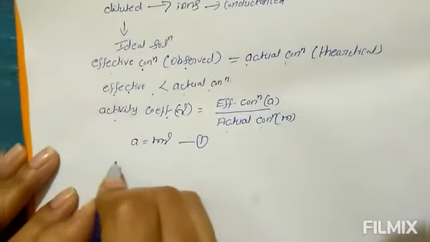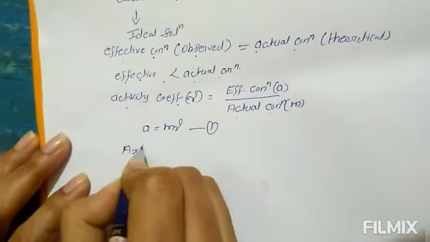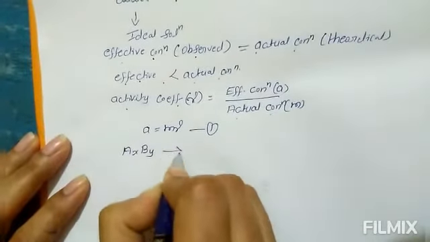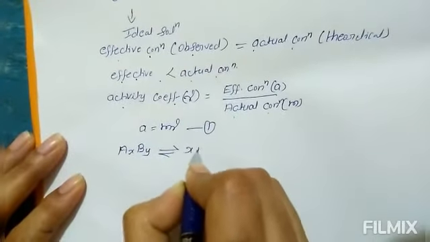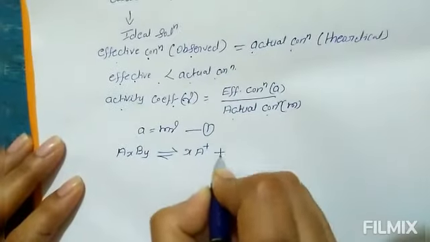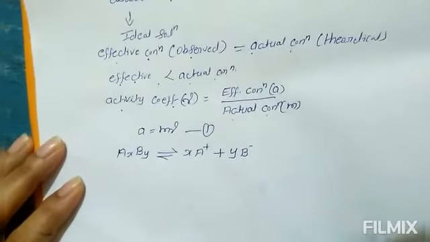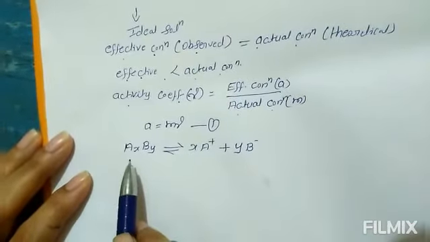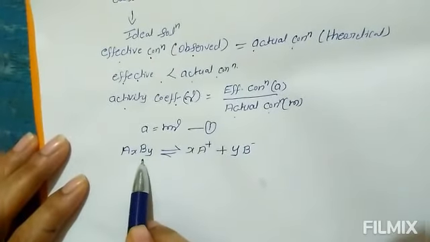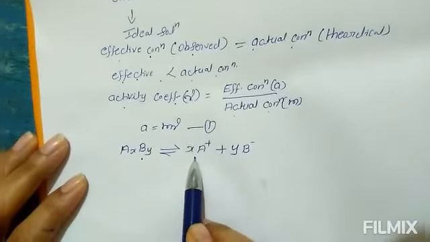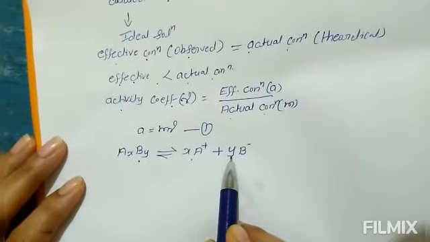Consider an electrolyte AxBy which gives x molecules of A plus ion and y molecules of B minus ion. So 1 mole of AxBy produces x moles of cations and y moles of anions.